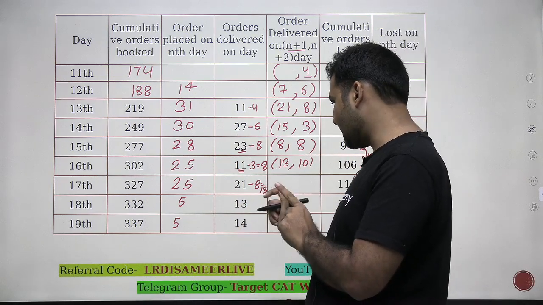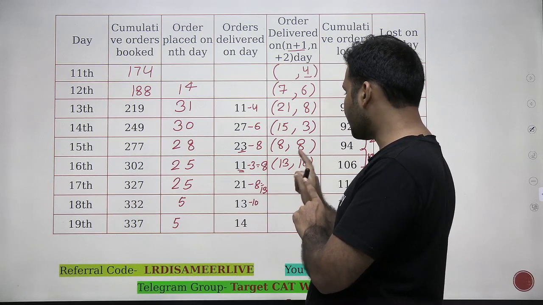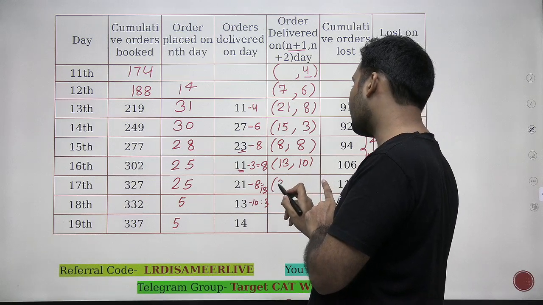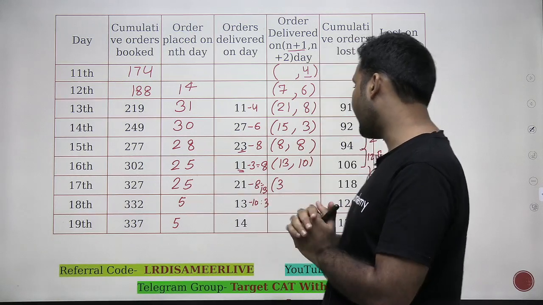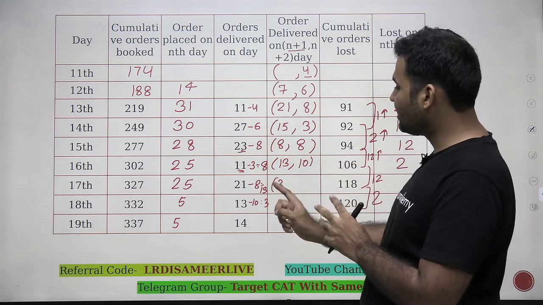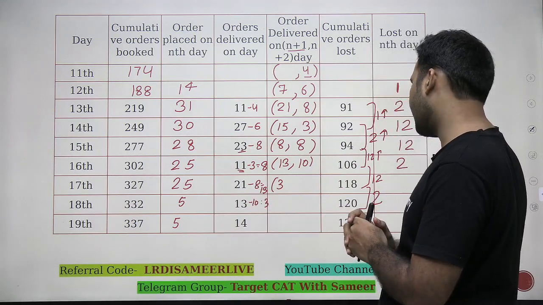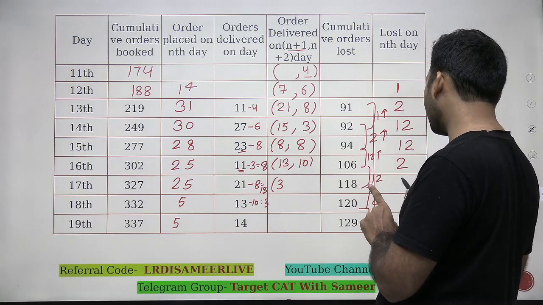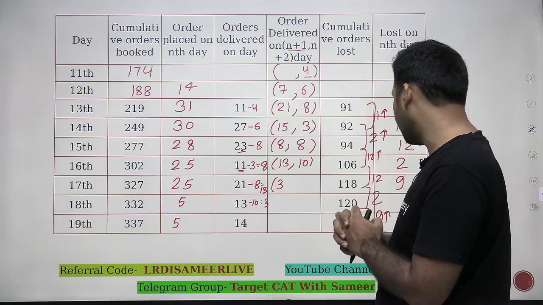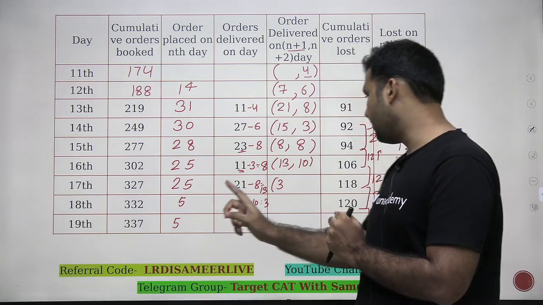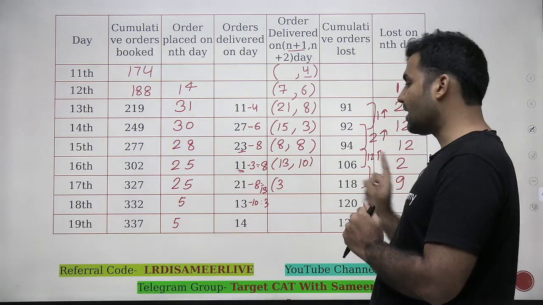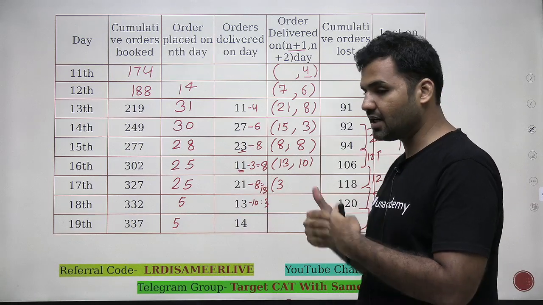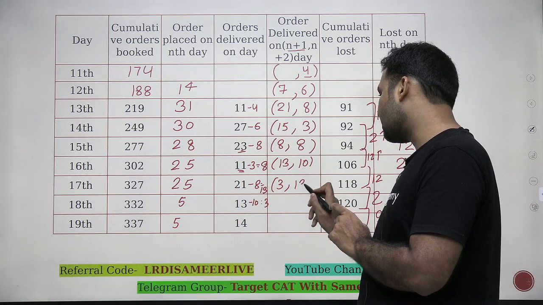Out of 13 orders which are delivered on 18th, 10 are coming from 16th. The rest of the 3 orders must be of 17th. Out of 25, I have 3 orders getting delivered on the next day, that means on 18th, right? And on 19th, the number of lost orders is increased by 9, so this must be a loss of 17th day orders placed. Out of 25, 3 are delivered on the next day, 9 are lost. 9 plus 3, 12. Out of 25, I know what is happening with these 12, so I'm left with 13 more orders. So can I say this will be the value that will be coming over here?